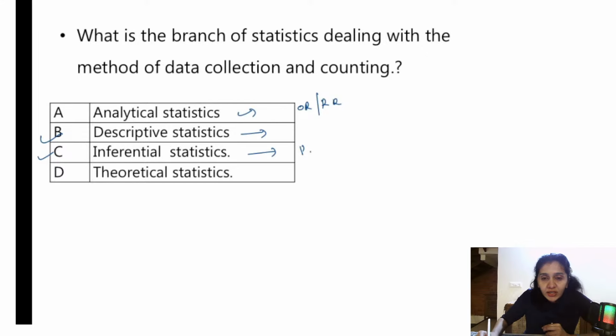Inferential statistics is expressing the results in terms of p-value, right? So p-value usually is fixed at 0.05, right? If it is less than that, it is considered as significant. Theoretical statistics is basically all those theories. We saw standard distribution curves, right? Normal distribution, binomial, Poisson. So that is under theoretical statistics.